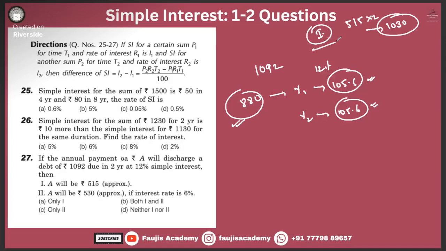A will be 515 approximately. A will discharge a debt of this much, right? So at the end of year 1, this was the case: 880 plus 105.6, 985.6, out of which 515 was paid, right?